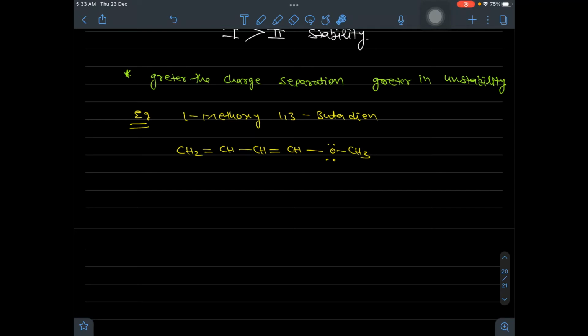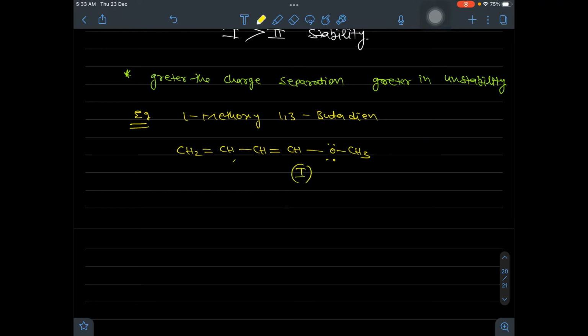There is a possible resonance structure. Resonance can happen between a multiple bond and a multiple bond, and also between a lone pair and a multiple bond. So now there is a lone pair and a multiple bond. Which will migrate most readily? The lone pair will migrate very readily. So this is structure number one.